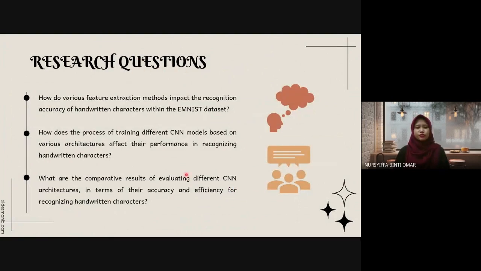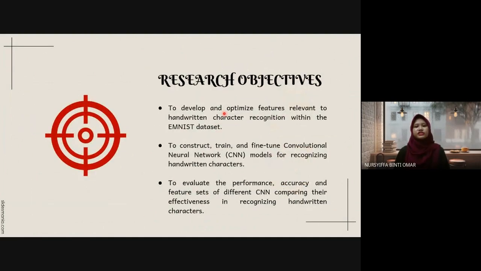There are three research questions that have been identified. Firstly, how do various feature extraction methods impact the recognition accuracy of handwritten characters within the MNIST dataset? Secondly, how does training different CNN models based on various architectures affect their performance in recognizing handwritten characters? And lastly, what are the comparative results of evaluating different CNN architectures in terms of their accuracy and efficiency for recognizing handwritten characters?